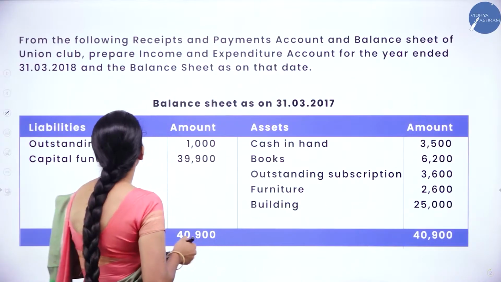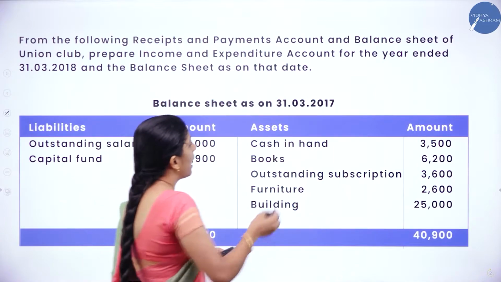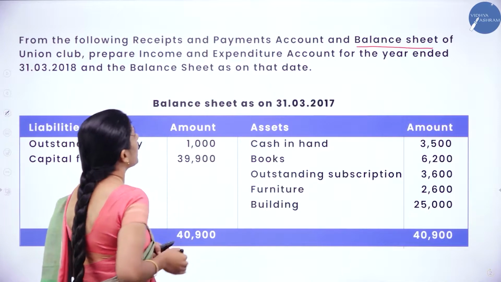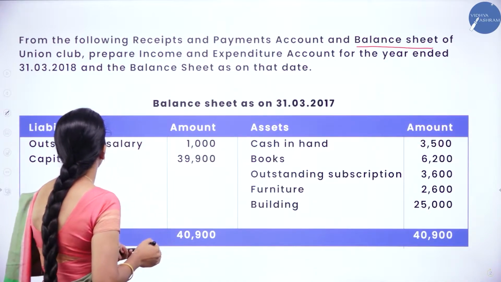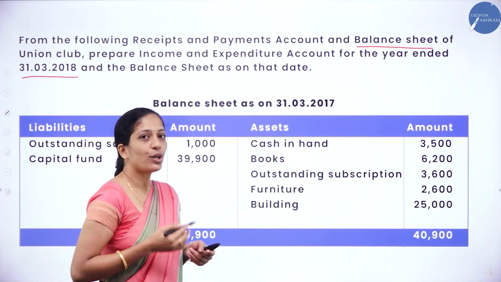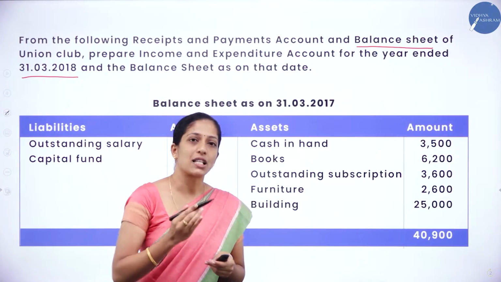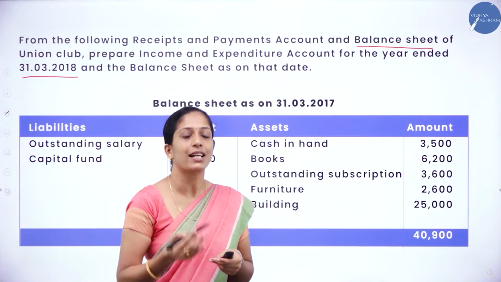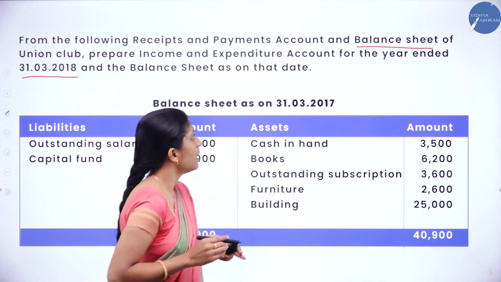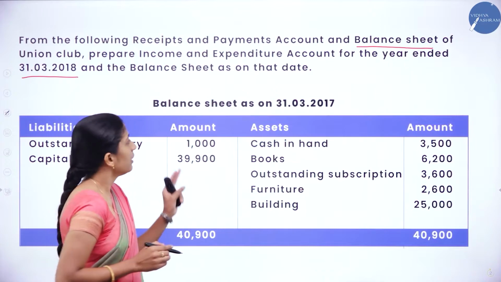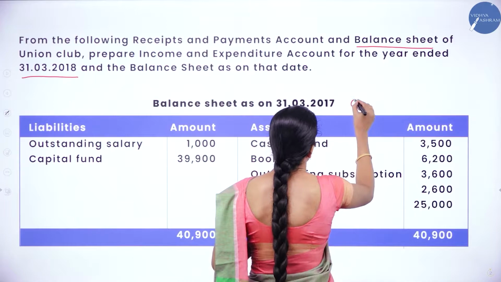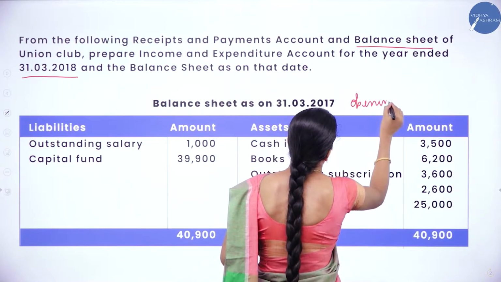Go through the problem. From the following receipts and payment account and balance sheet, that is opening balance sheet of Union Club, prepare income and expenditure account for the year ended 31st March 2018 and the balance sheet as on that day. So here they have given opening balance sheet as well as receipt and payment account, and they are asking us to prepare income and expenditure account and closing balance sheet of the firm as on 31st March 2018. Now go through the opening balance sheet as on 31st March 2017, that is opening balance sheet.